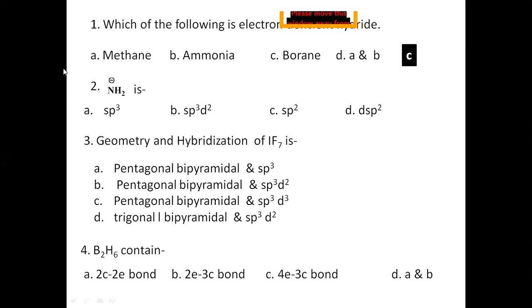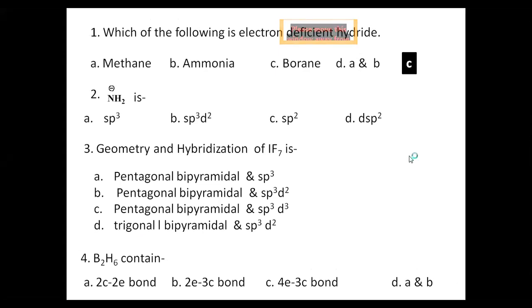Okay, forget about me. You just tell your concept. Neha and Priti, Farha, you tell your concept. What is the answer for B2H6? Can you draw the structure of B2H6, if you know the structure of B2H6?